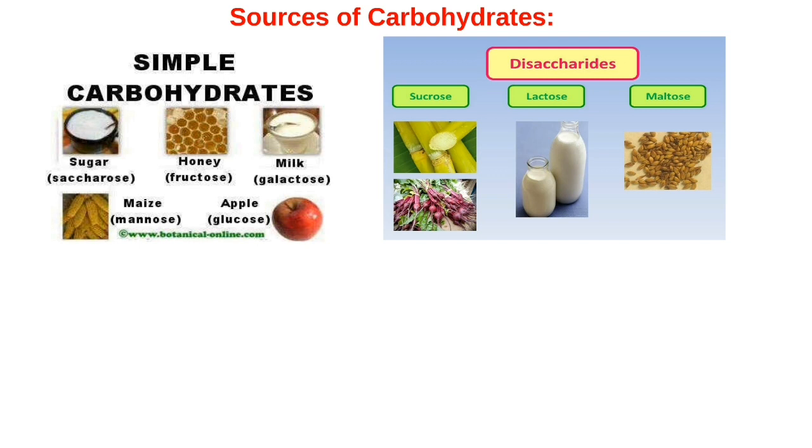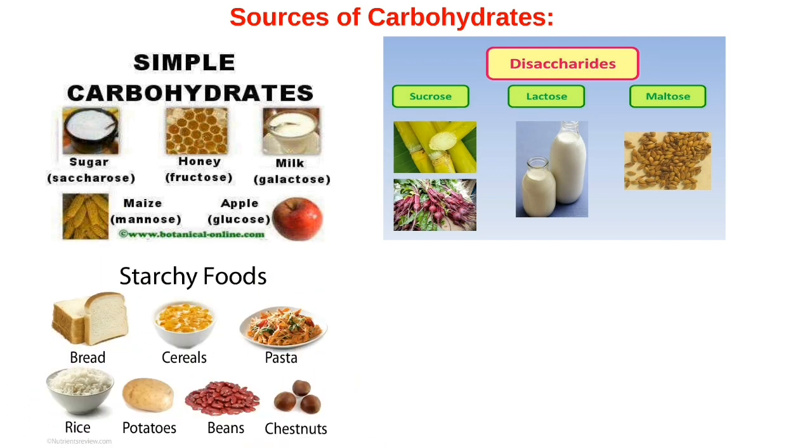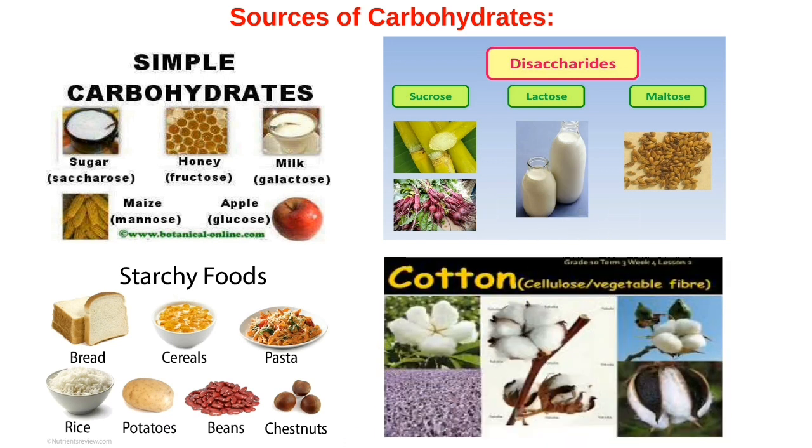Now we will see some sources of polysaccharides, and we all know that polysaccharides are starch and cellulose. So here are some examples of starchy food, which is bread, cereals, pasta, rice, potatoes, beans, chestnuts, etc. The other type of polysaccharide is cellulose, and cotton is pure cellulose. So cotton is the only example which is described in your book that this is the main source of cellulose, which is a type of polysaccharides, and polysaccharides is a type of carbohydrates we have just studied. So these are the sources of carbohydrates.